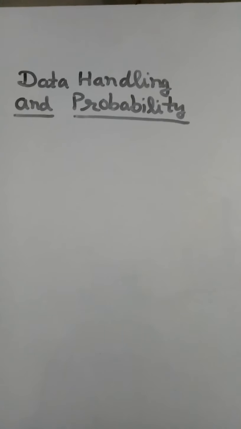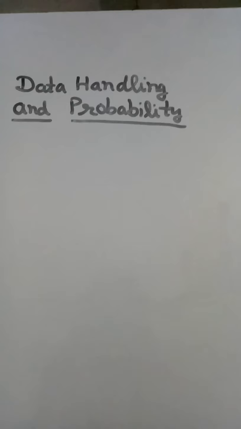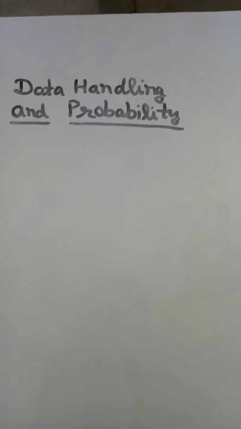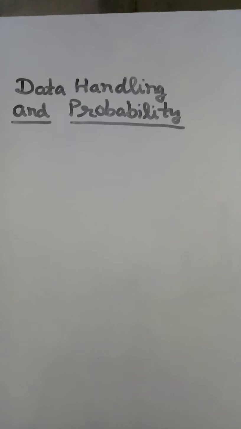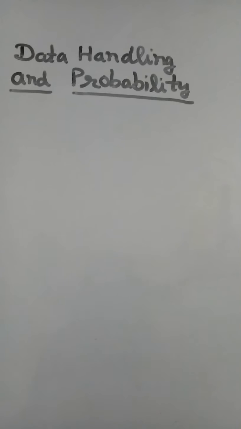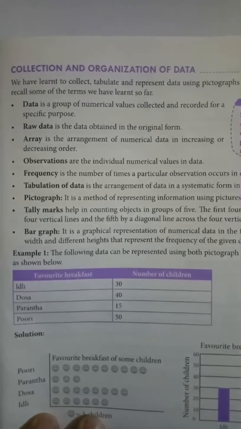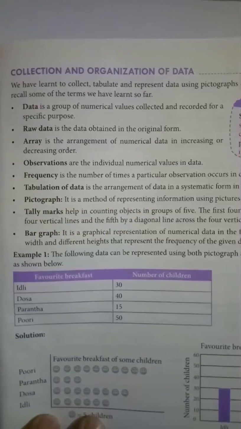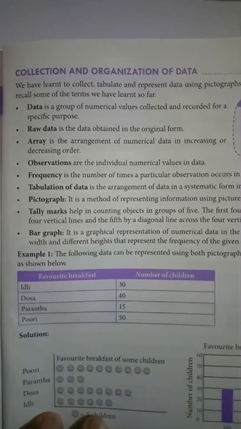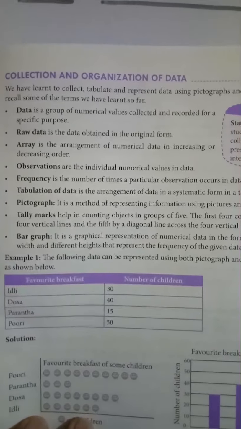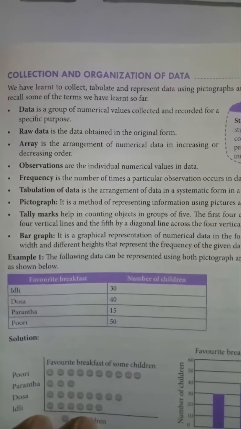First point, what is data? Data is a group of numerical values collected and recorded for a specific purpose. In this video, you will understand the following terms. First is data.